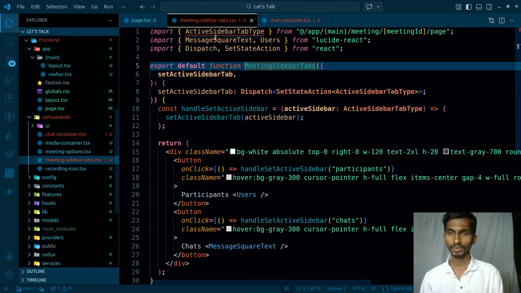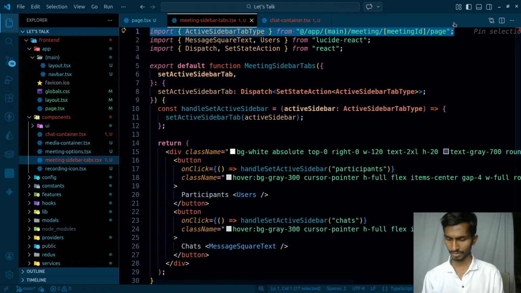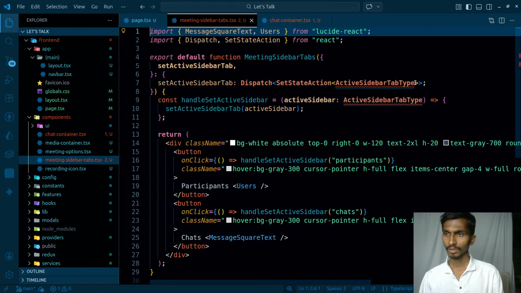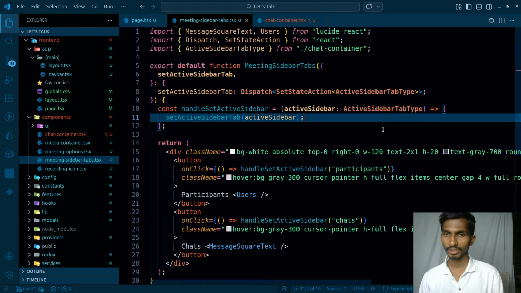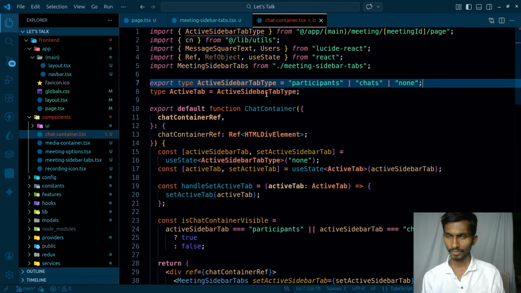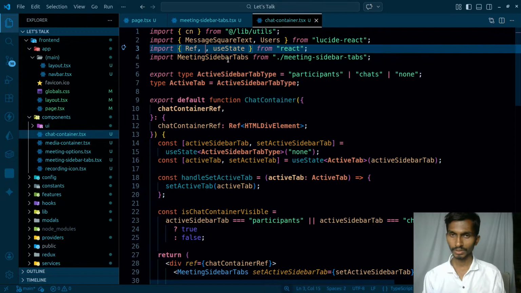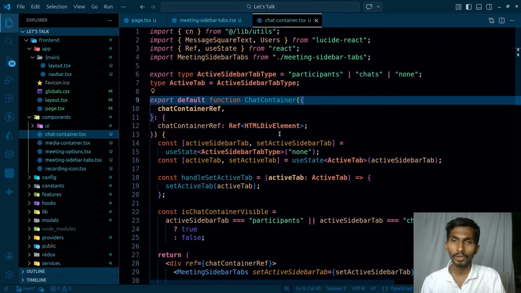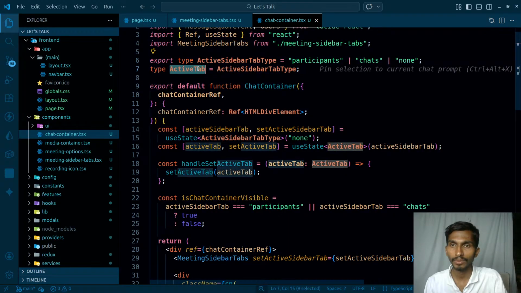Okay, coming back to the meeting sidebar, get rid of this one, and the type that I have, I will get it done the right way, but this is how it's going to go. And coming back to this one, I have these two things, I'm going to get rid of this, I don't need this ref object. Okay, so I have this active sidebar type, I have the active tab.